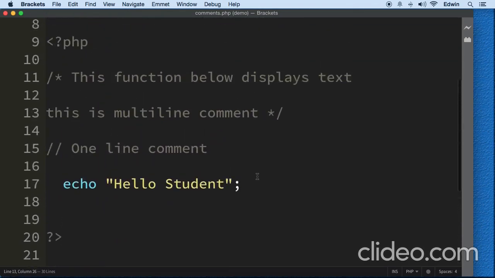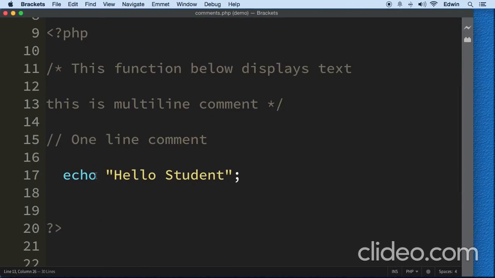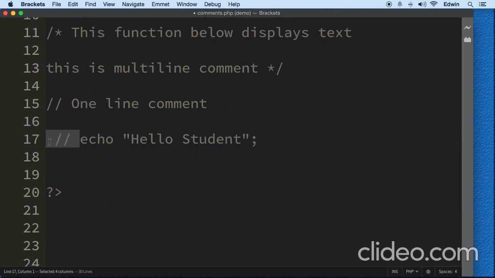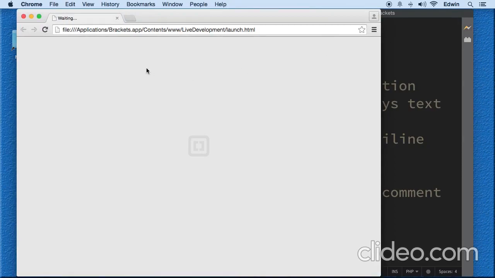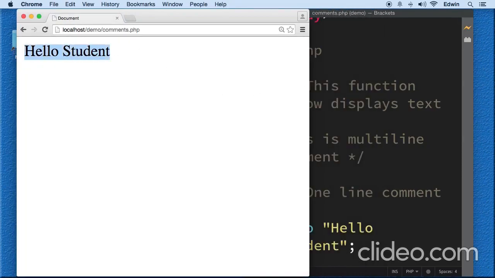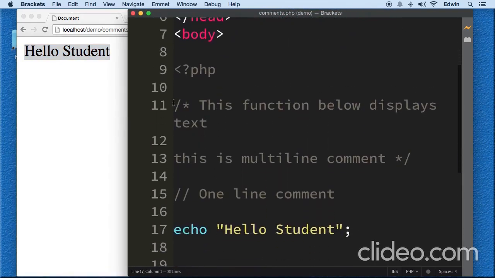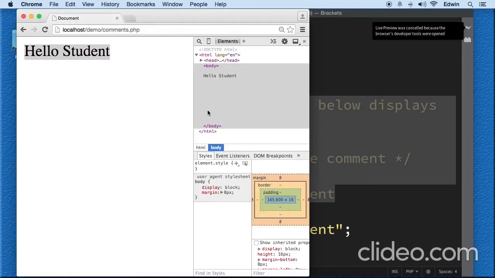All right, so very useful to do this. You can comment code also. As you can see, forward slash code that you don't want to execute in the browser. So if we go to the browser right now, the only thing you're gonna see is hello student. You're not gonna see this code, just like HTML. Once you comment something, the browser doesn't even see it. Right click on it, inspect element.